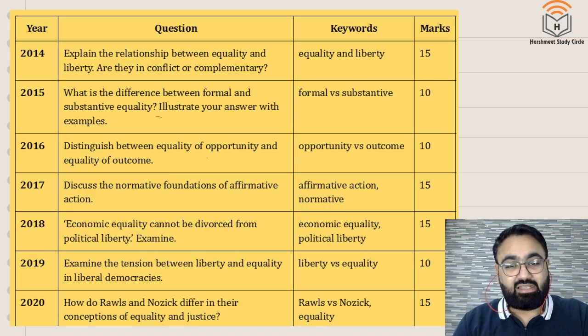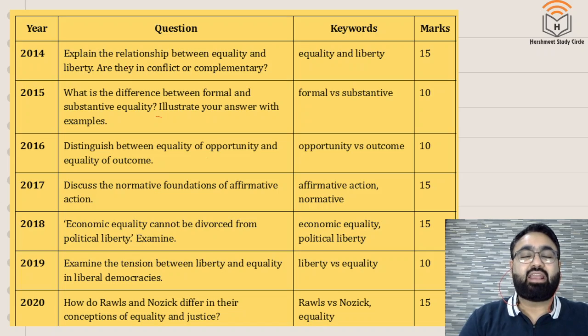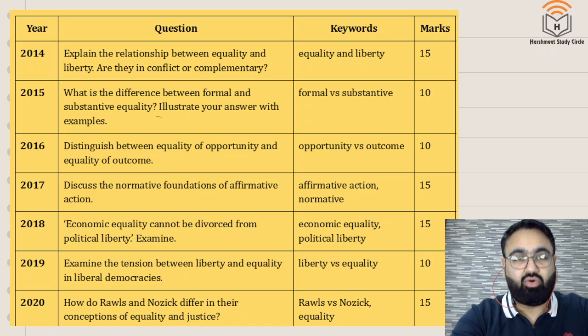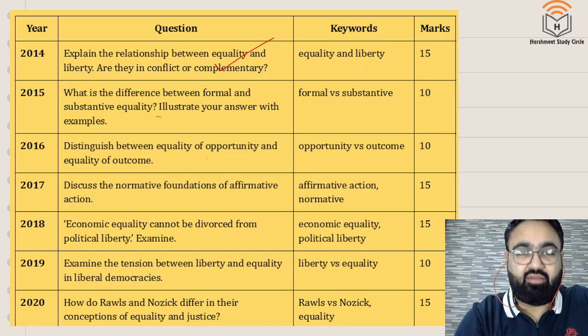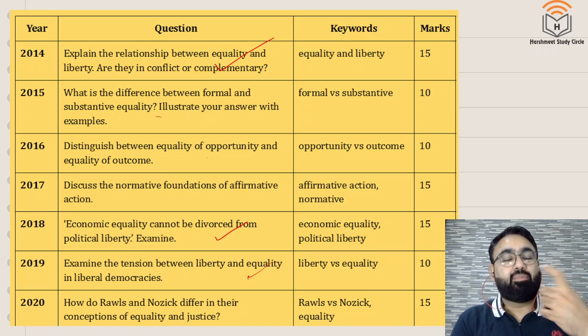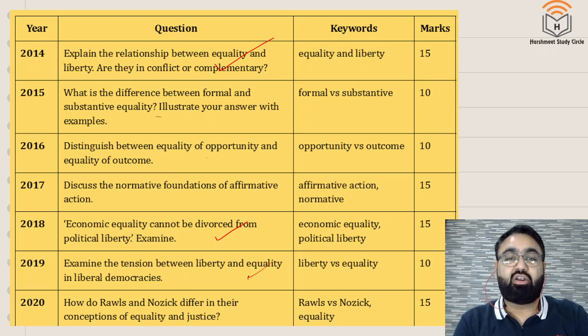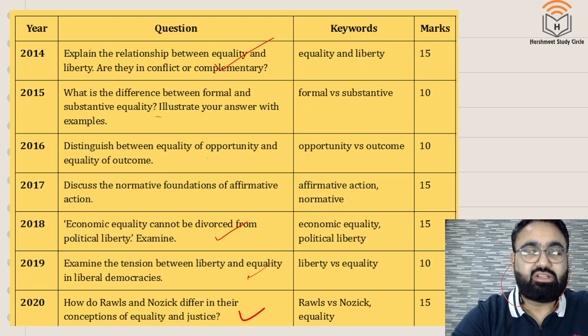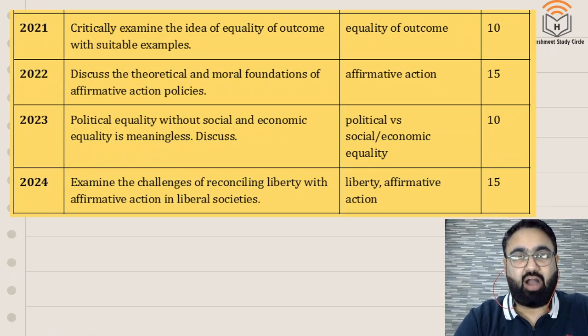Now the interesting part is sometimes they are asking about equality and liberty. Equality and liberty are also asked very often. See here, equality and liberty in 2014. Then again see 2018, economic equality, political liberty. 2019 again liberty, equality. So one type of question is equality and liberty. Other types of questions are equality and justice. Equality and justice also have a close relationship. Here you see 2020, Rawls and Nozick, the justice related topics, have come in here.